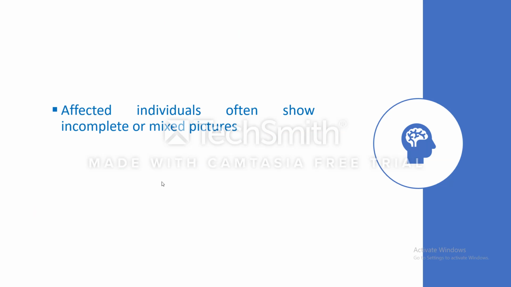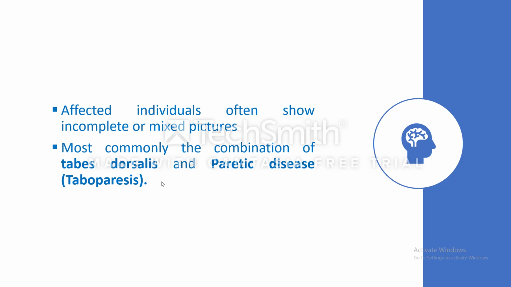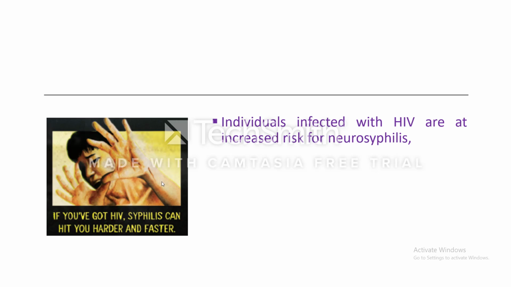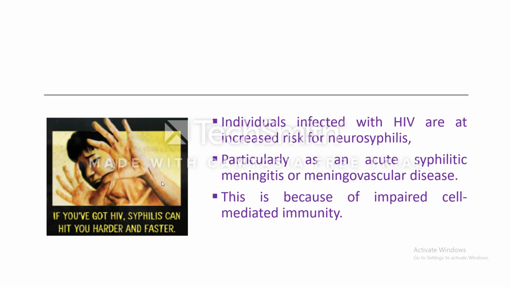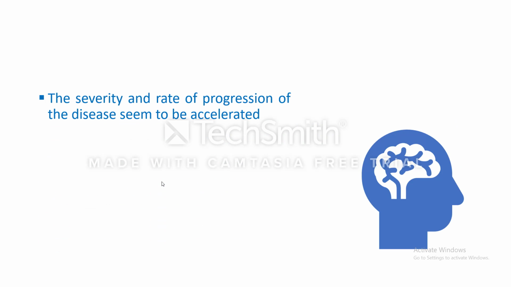Affected individuals often show incomplete or mixed pictures, most commonly the combination of tabes dorsalis and paretic disease, and we call this taboparesis. Individuals infected with HIV are at increased risk for neurosyphilis, particularly as an acute syphilitic meningitis or meningovascular disease. And of course, you know this is because of the impaired cell-mediated immunity in these patients. And the severity and rate of progression of the disease seem to be accelerated in those patients with HIV, and this is possibly for the same reason.